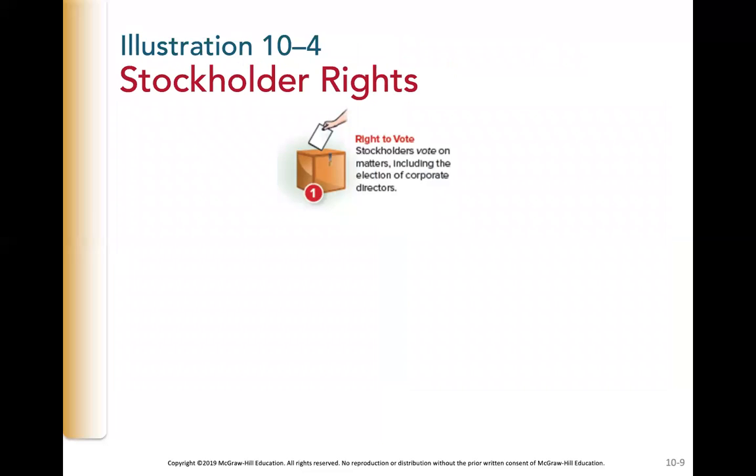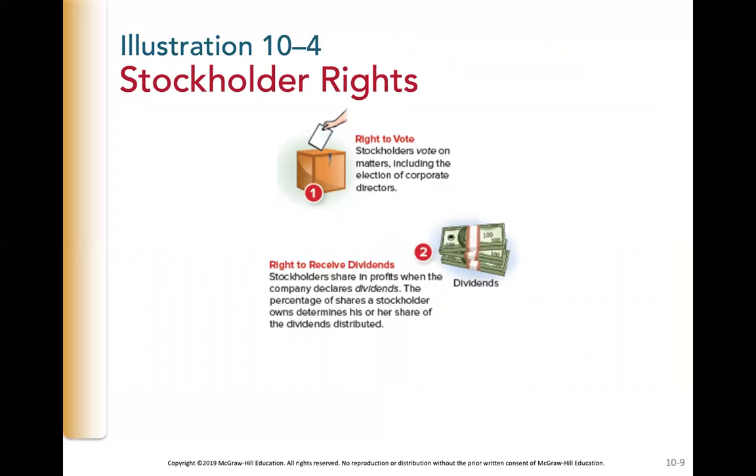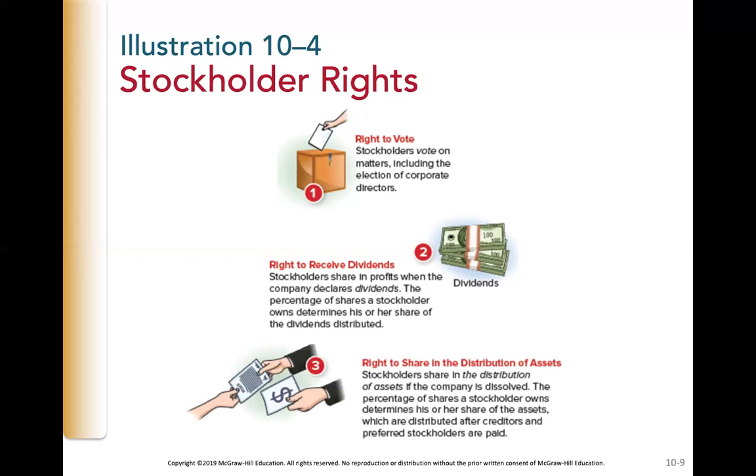Whether public or private, stockholders are the owners of the corporation and have certain rights. They have the right to vote, including electing the board of directors. They have the right to receive dividends when a company declares dividends. The amount of dividends that they receive is determined on the number of shares that they own. They also have the right to the distribution of assets if the company is dissolved. Again, they would be entitled to their share after creditors and after preferred stockholders are paid.